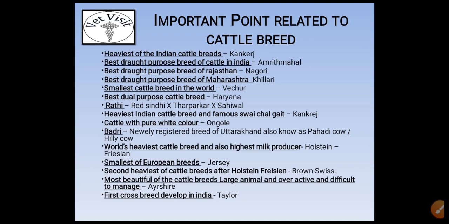World's heaviest cattle breed and also highest milk producer: Holstein Friesian. Smallest of European breeds: Jersey. Second heaviest of cattle breeds after Holstein Friesian is Brown Swiss. Most beautiful of the cattle breeds, nervous and overactive and difficult to manage: Ayrshire. First crossbreed developed in India is Taylor.